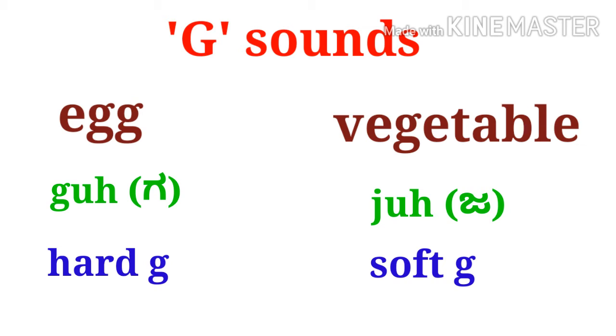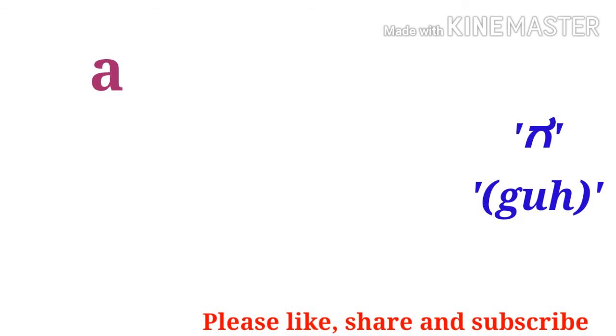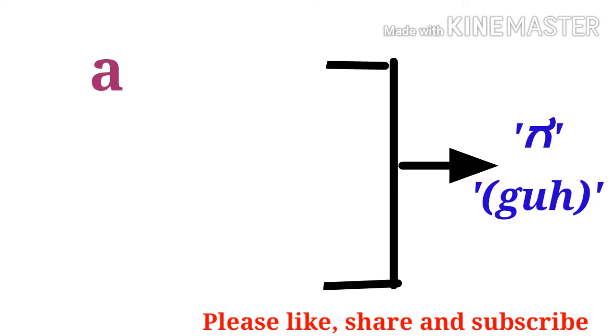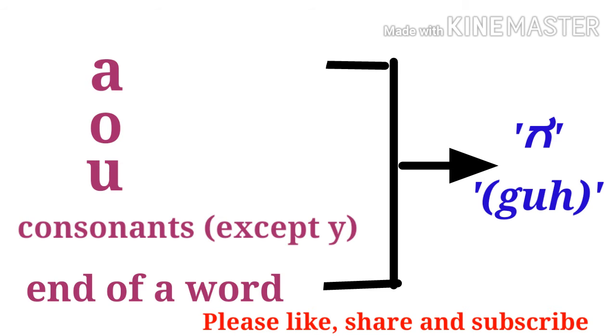Now let us see when G sounds as G or J. The letter G sounds like G when it is followed by the vowels A or O or U or consonants, or when it comes at the end of a word.